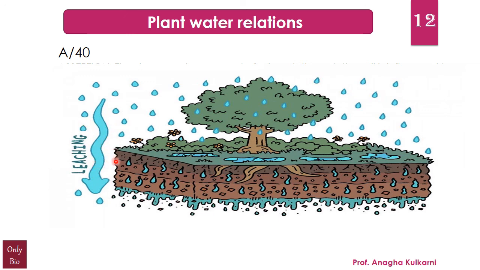It is infiltration, no doubt, but along with it, it is going to take the dissolved minerals in the upper layers and transport them to the lower layers. Now why does this become important? Because the roots are going to ultimately enter deeper inside. So it is very important that the lower layers of the soil should be getting the required minerals, and this process is achieved by leaching.